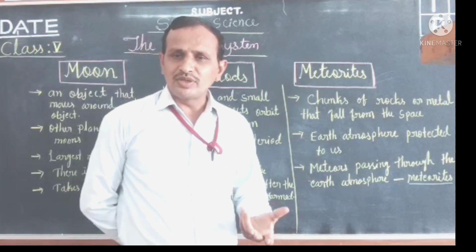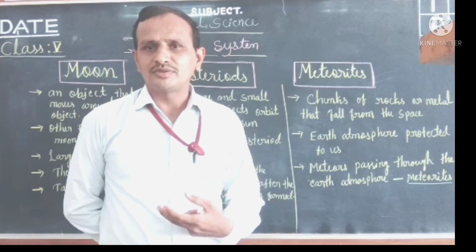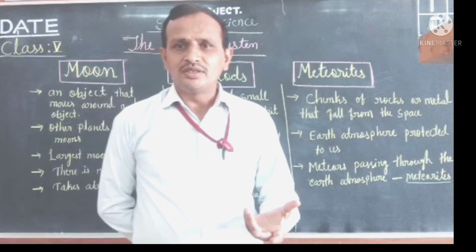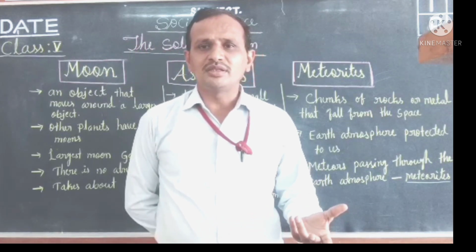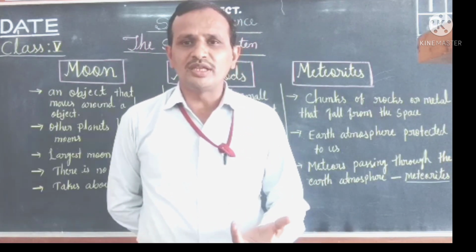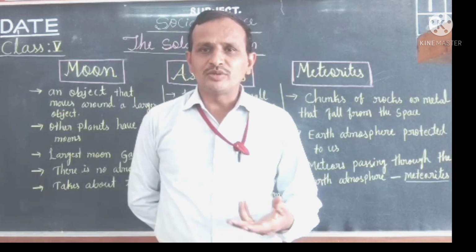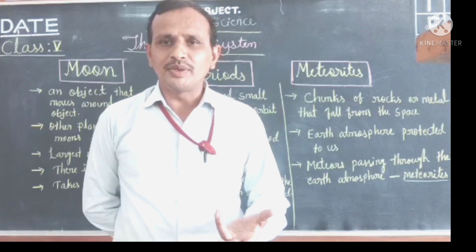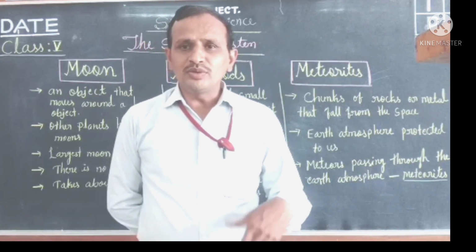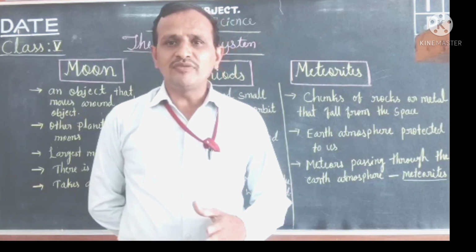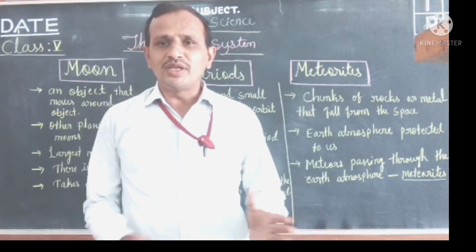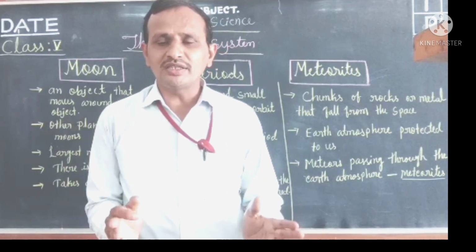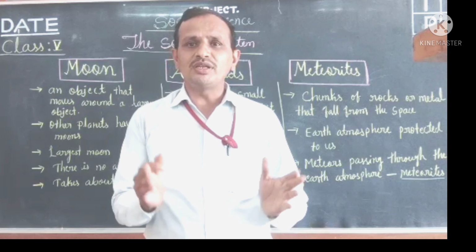In the last class we discussed the universe. So what is the universe? Let us memorize, children. The universe is a vast empty space around us that includes everything. Here everything means living things, planets, asteroids, meteors, meteorites. So universe is very large, there is no border. It is a very large empty space around us.